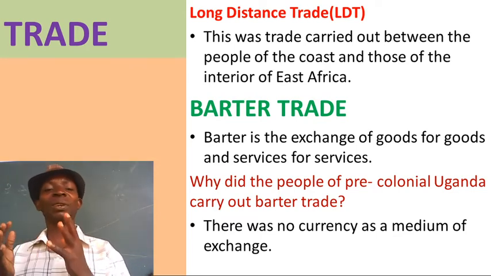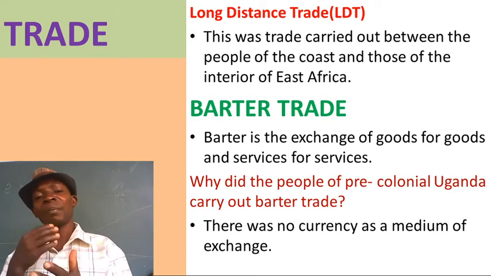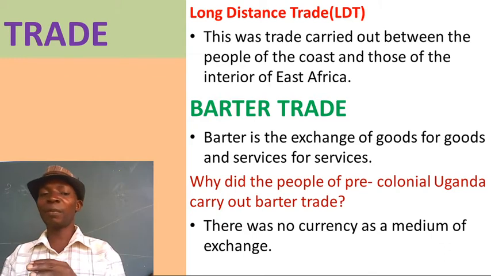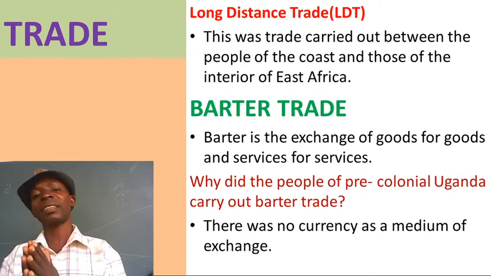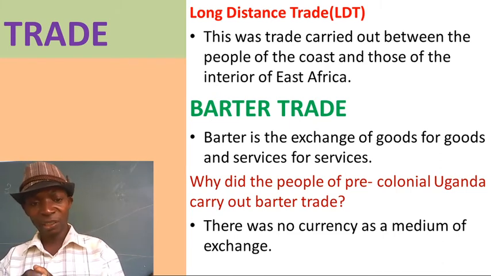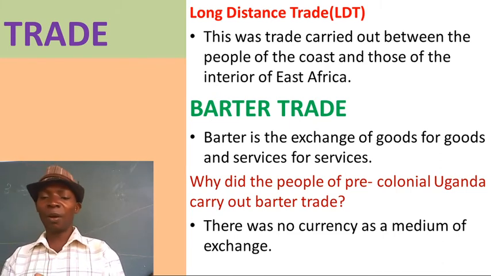We use the money to get what we want. But currently, we no longer have barter trade. It is not the main trade. Yes, people normally exchange, but it's not the common trade we have today. Why? Today we have money. So people exchange goods for money.